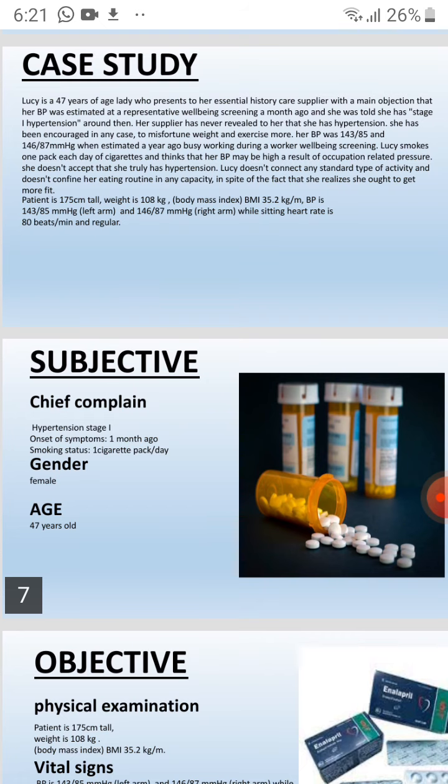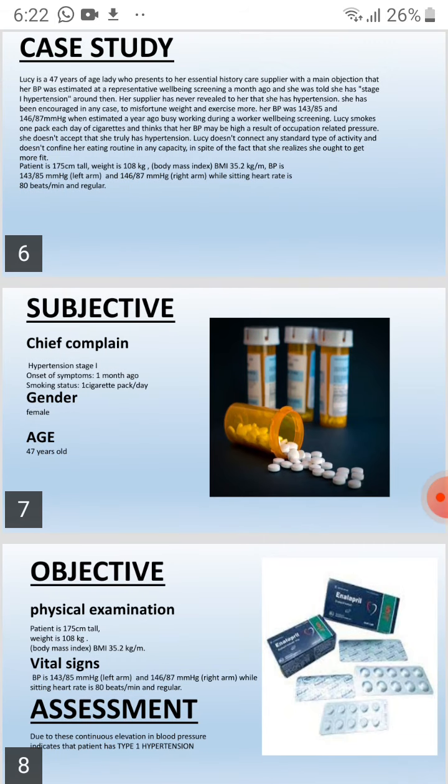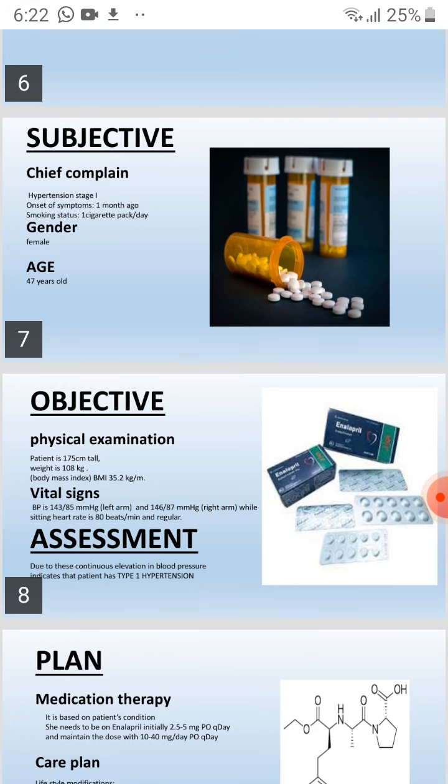Now, if we talk about the subjective, we have chief complaints: she has stage 1 hypertension, onset of symptoms is 1 month ago, smoking status is 1 cigarette pack per day, gender female, age 47 years old.